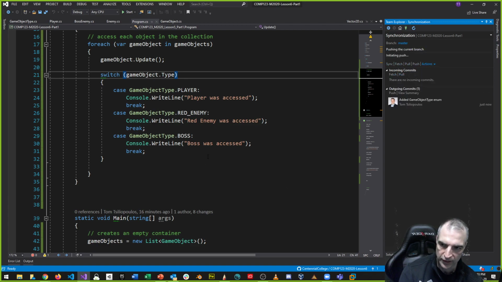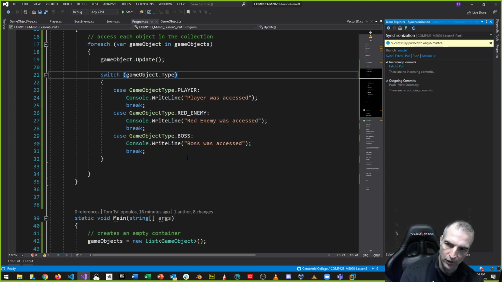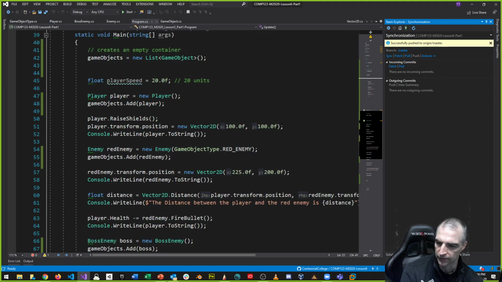There you have it. There's enums, or how to use enums with this, and it makes sense because now I can only make specific types of enemies or game objects as opposed to whatever game object I want. And that makes more sense because then I can identify the type by my game object type: red enemy, boss, player.